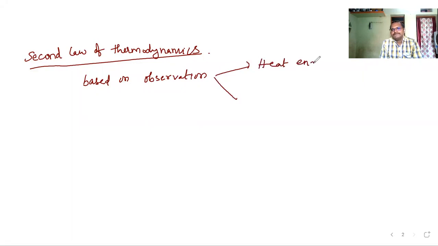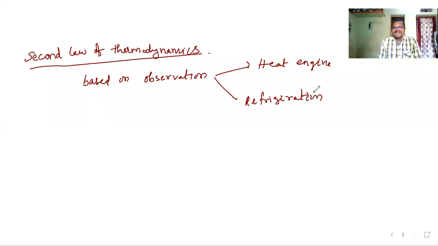Heat engine means what? Petrol engines, diesel engines, car and motorbike engines. How do they work, what are they doing while working, and what is required? Steam engine: in olden days, trains were working with steam engines. How do those steam engines work? Depending upon these observations, and the refrigerator or fridge and how it works, they formulated the second law of thermodynamics.